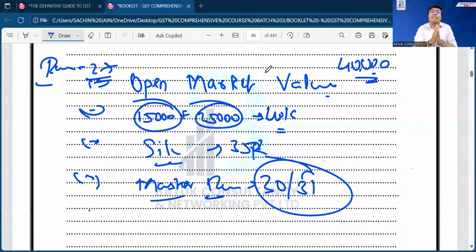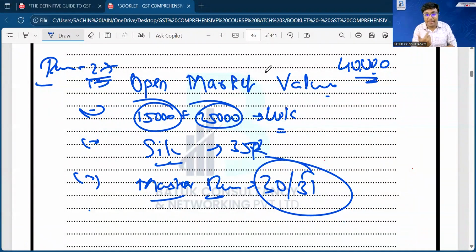And if you are not able to decide through these three parameters, in that case, we'll decide through the master rule, rule number 30, 31. This is my rule number 27. In our next session, we'll discuss how you can decide the value in case of the related party.